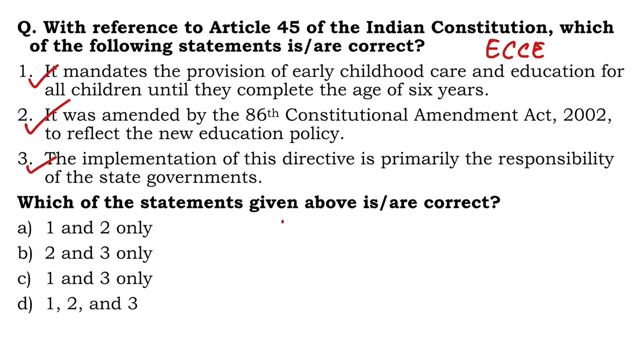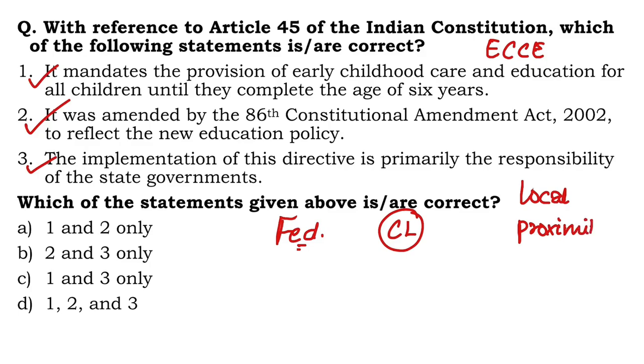Why I say this? I mean, there are plenty of ways to understand this idea. For example, look at the federal structure of the concept of education. Education, yes, is in the concurrent list firstly, which means both central and states can make laws. However, states have greater responsibility because of the localized nature of education, be it appointing teachers, establishing schools, running these Anganwadi centers, and of course, the concept of proximity to people, right? So that is also one idea or one reason rather.